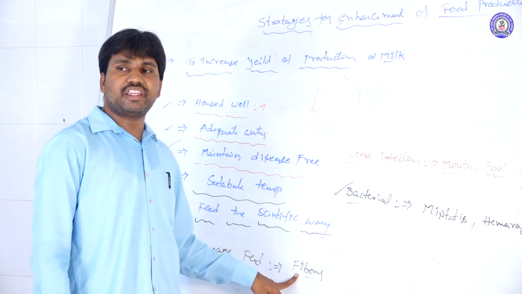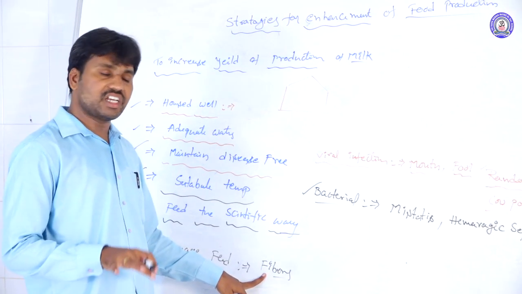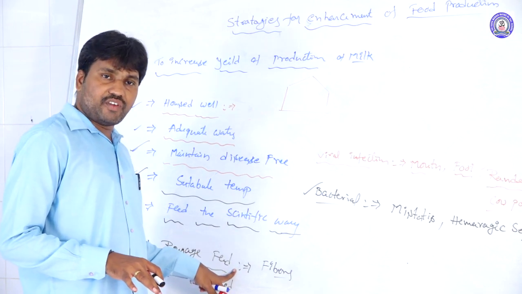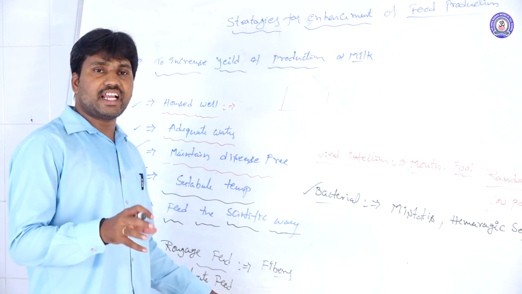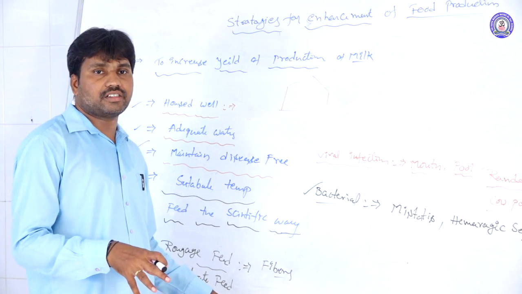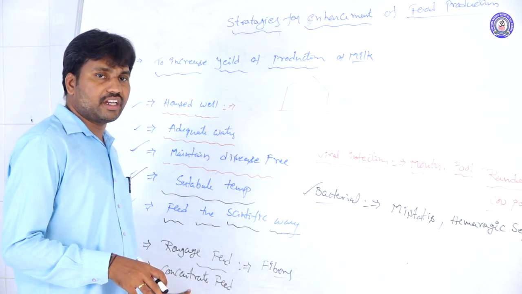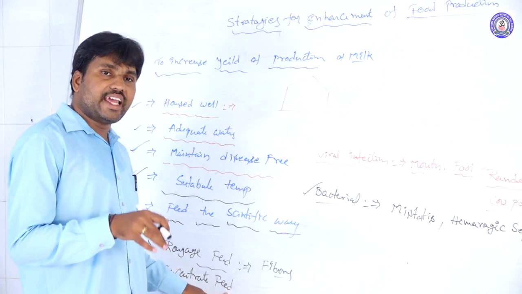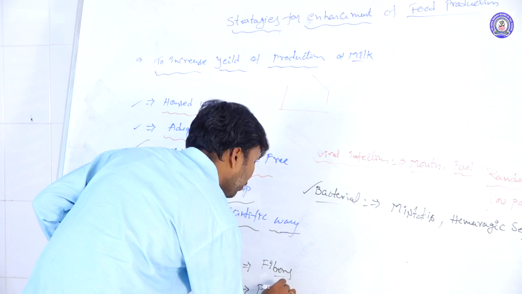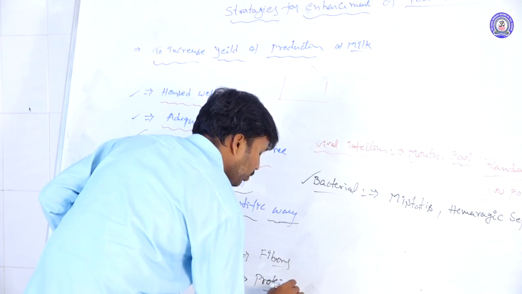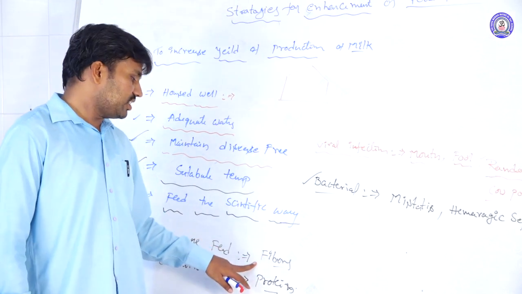The straws and agricultural fiber wastes come under roughage feed. And concentrate feed includes cereals, pulses and oil cake; all of these come under concentrate feed. Here the fiber amount is less and the protein is higher, while in roughage the fiber quantity is higher.